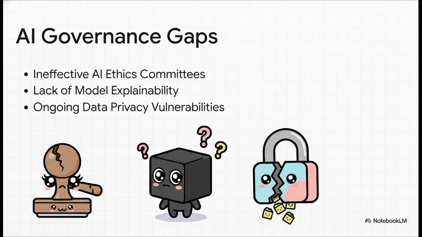First up, ineffective AI ethics committees. Look, having an oversight committee on paper means absolutely nothing if they don't have any actual authority. If a tool is deployed without a rigorous, documented review process, that is a massive deficiency. Second, lack of model explainability. We'll touch on this more in a second, but opaque black box models, huge red flag. And third, ongoing data privacy vulnerabilities. AI just devours data, so weak privacy measures are literally a disaster waiting to happen.